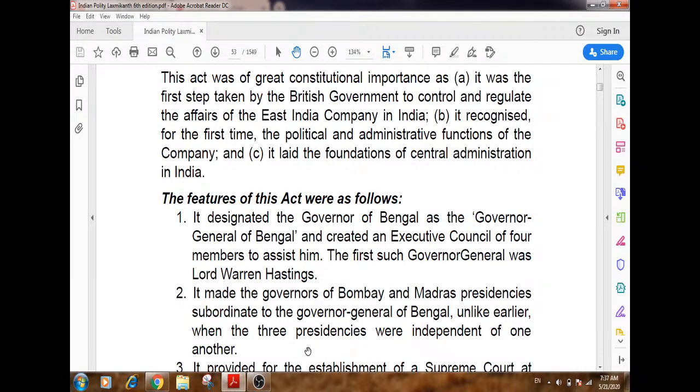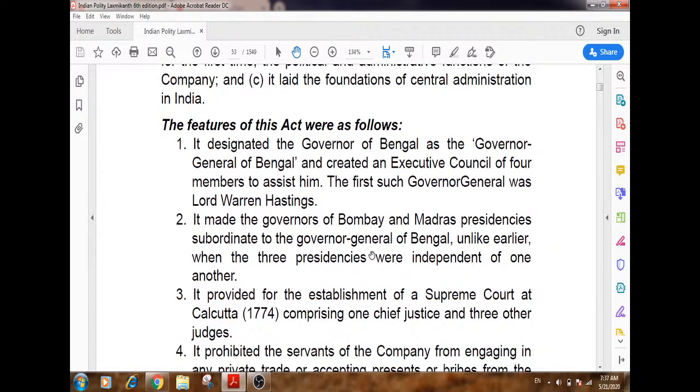Unlike earlier, when the presidencies were independent of one another. Before this Act of 1773, these three presidencies were independent of one another. But with the influence of this Act, the governors of Bombay and Madras became subordinate to the Governor General of Bengal due to the Regulating Act of 1773.